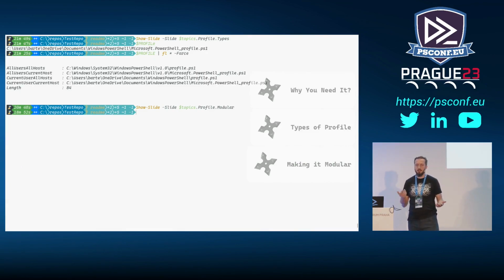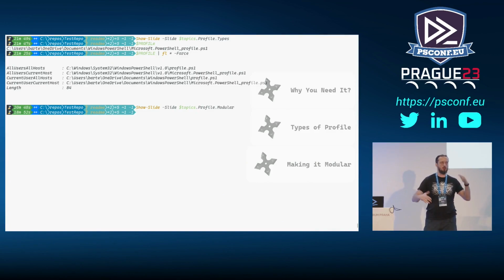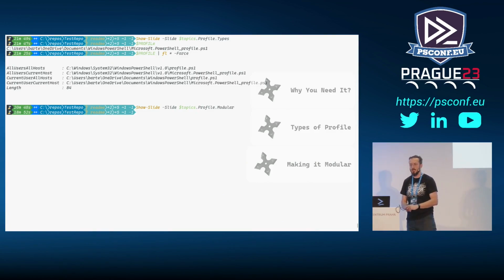Another option is that basically what a profile does is just dot sourcing a script. So instead of letting it dot source itself, you can dot source something within it, and then just have this modular thing going for yourself. With just dot sourcing a script, it will have just those tools that you want to have at your disposal at any point in time.